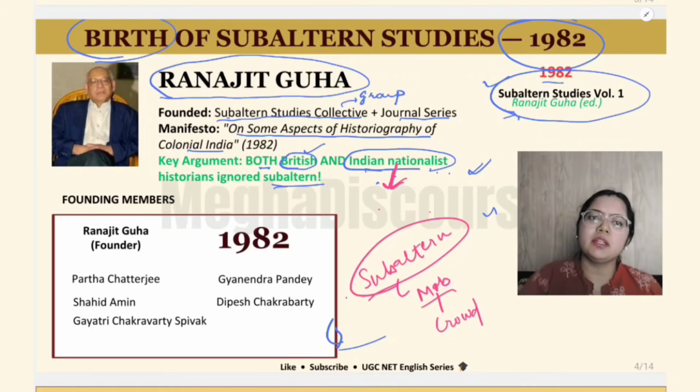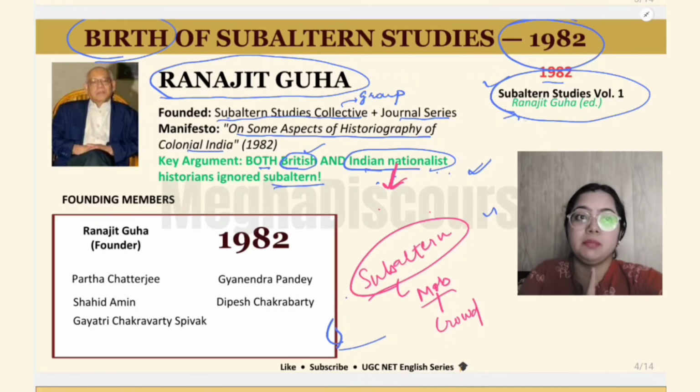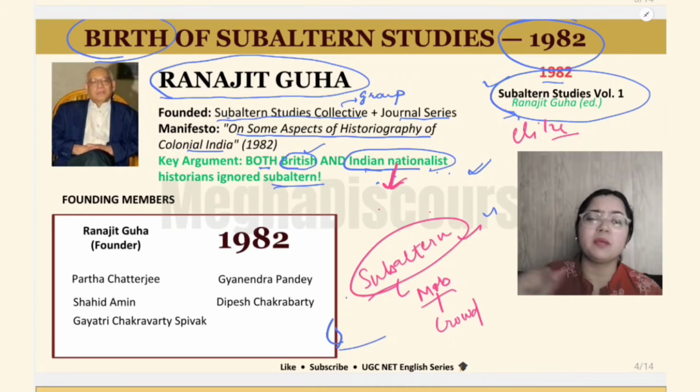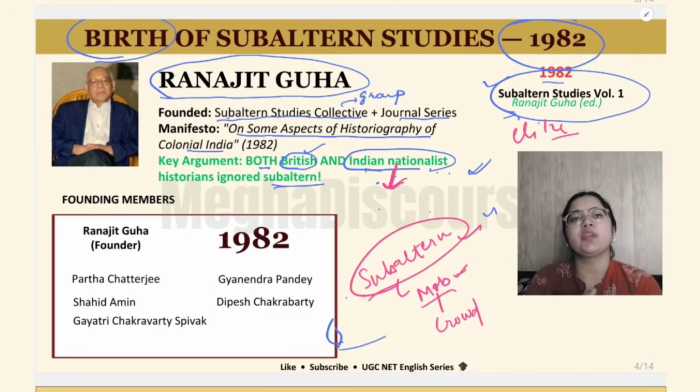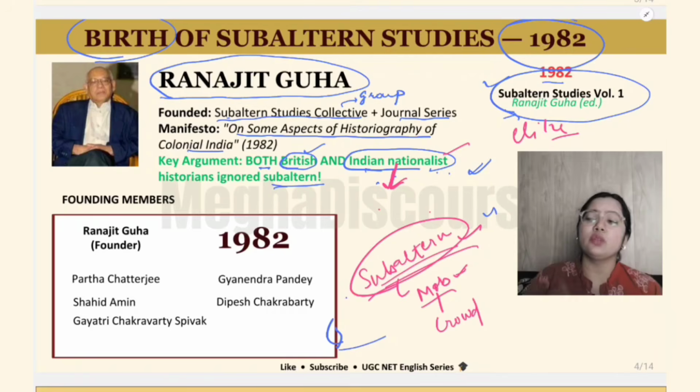So who are these people? The people in the mob, in the crowd, are not the elite people. Elites will never fight like this. These are the subaltern people, who are poor, who have no representation, who have no power. Even if the mob dies, nobody cares. These Indian nationalists say that these subalterns are fighting for the sake of the country, for the sake of Gandhi. We have seen this in Raja Rao's Kanthapura.